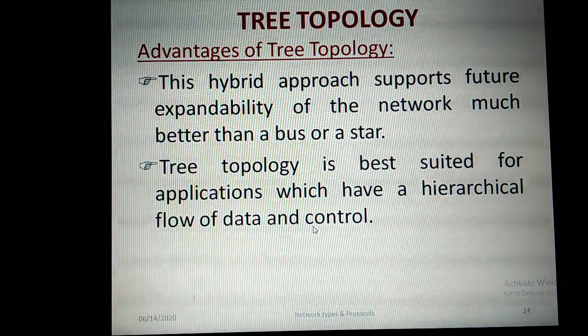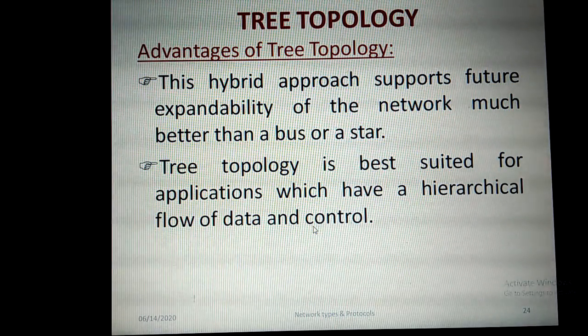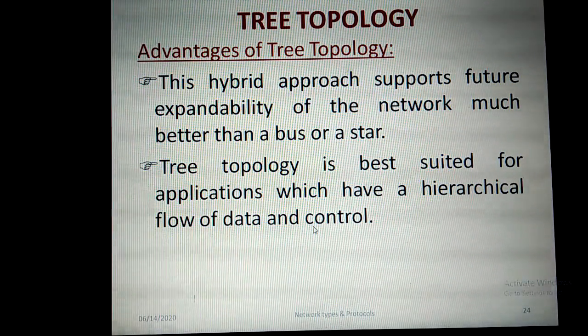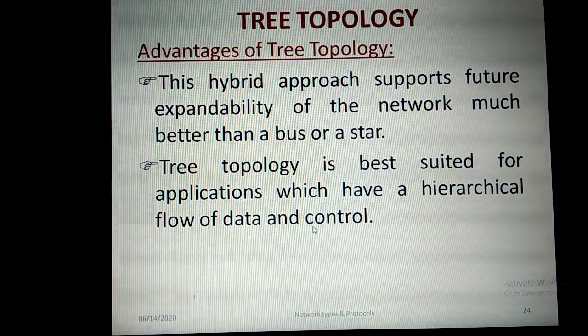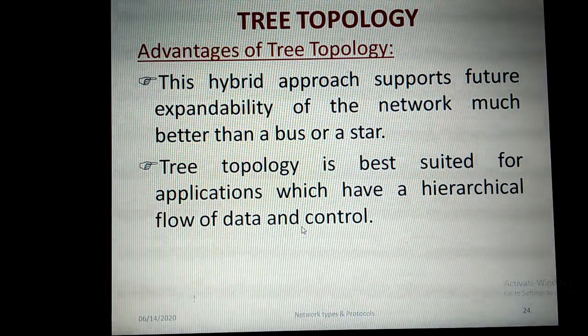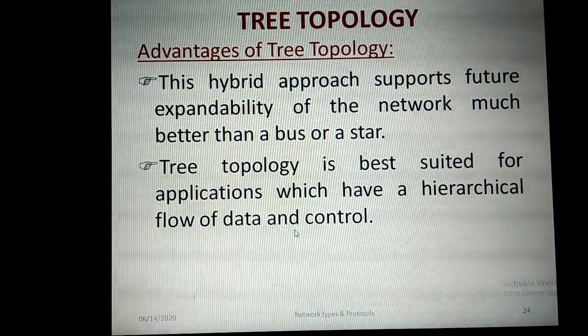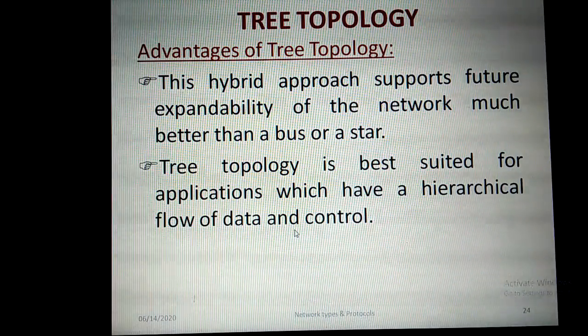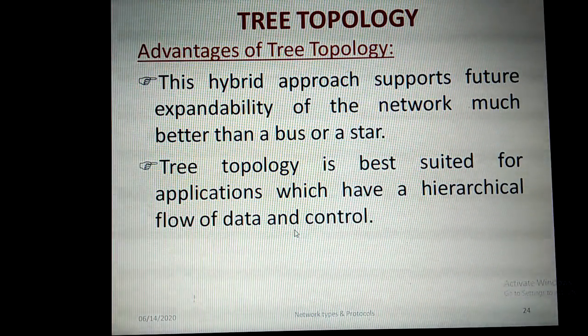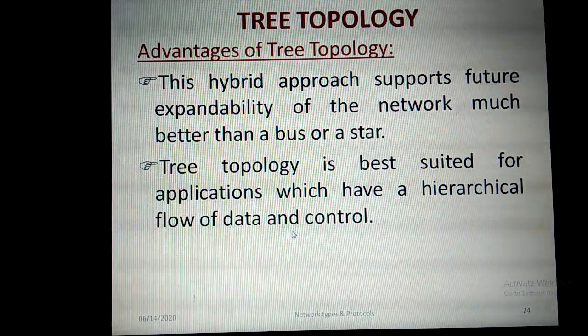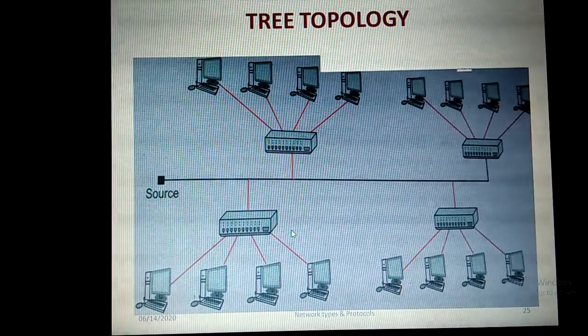So hierarchically, any data or control that needs to be provided from top to bottom, we can go for this kind of tree topology. So central control needs to be there, and from that central control, another sub control, then from that sub control, another control if you want to provide. Like that, data can also be transmitted from root to subroot, and then from subroot to other branches. Like that we can transmit the data and we can transmit the control also. Okay, so these are the advantages of tree topology.